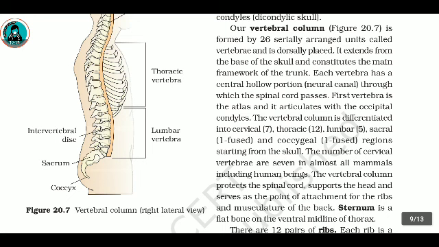Our vertebral column is formed by 26 serially arranged units called vertebrae and is dorsally placed. It extends from the base of the skull and constitutes the main framework of the trunk. Each vertebra has a central hollow portion, neural canal, through which the spinal cord passes. First vertebra is the atlas, and it articulates with the occipital condyles.